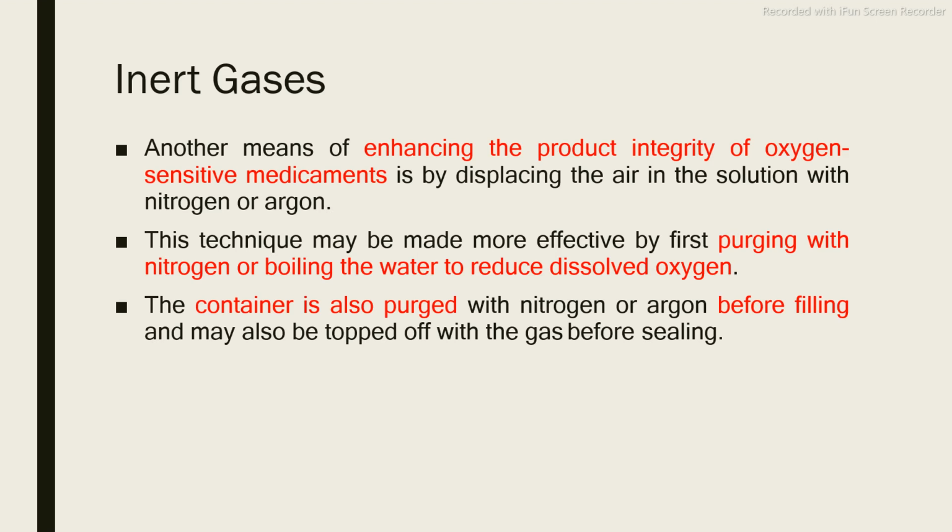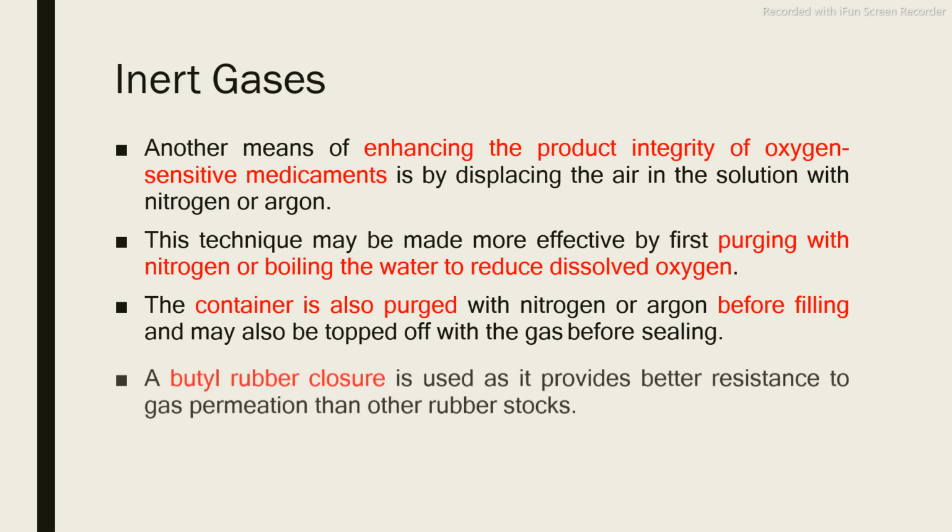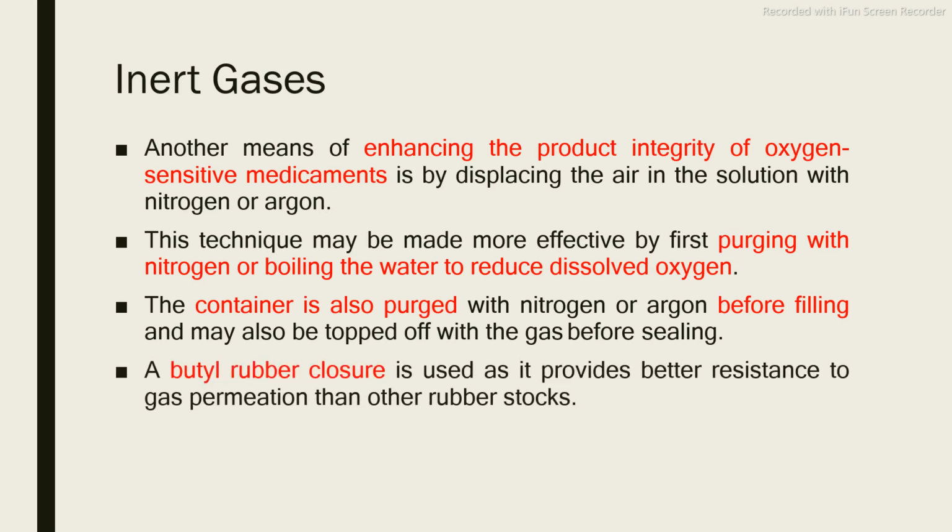The container is also purged before filling. Before filling the final product, we have to purge the container with nitrogen or argon gas, so that it will remove the oxygen present in your container. Then, always try to use a butyl rubber closure, because this rubber closure can resist gas permeation into the container. It will not allow the entry of gas into the container.